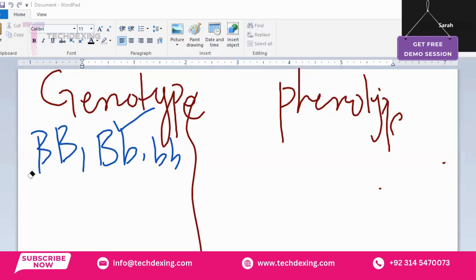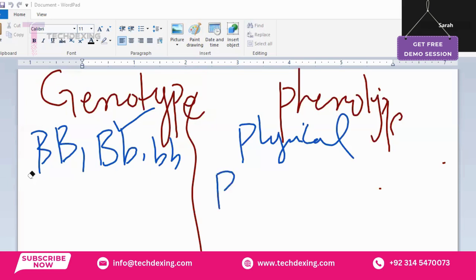When we talk about the phenotype, it only shows the physical appearance, not the actual genetic makeup. What you can see with your eye is phenotype, and what you can't see with your eye is the genotype, that is the real genetic makeup of an individual, right?